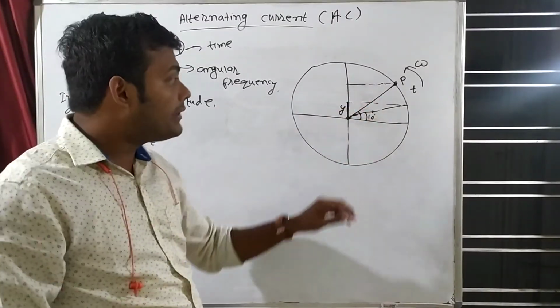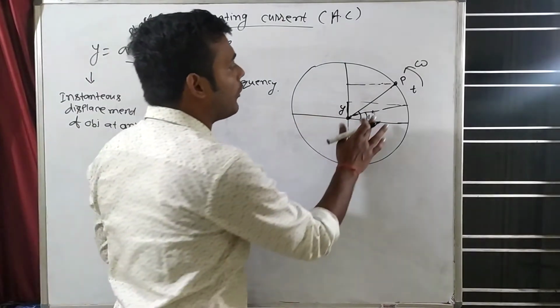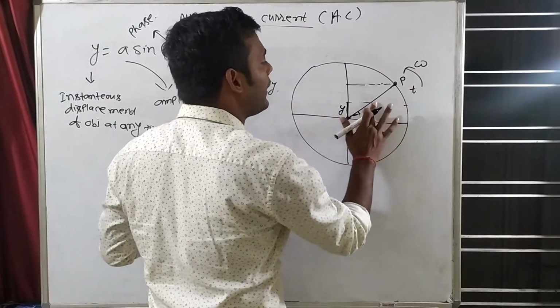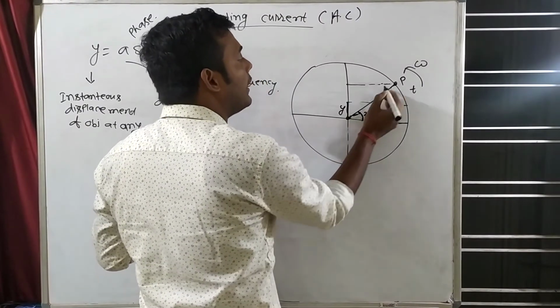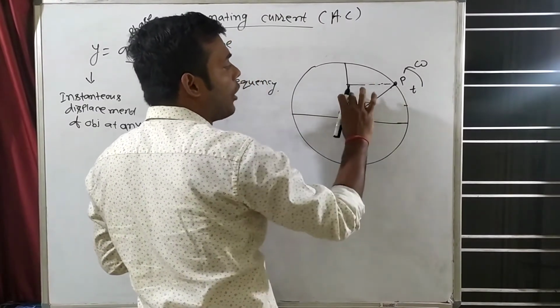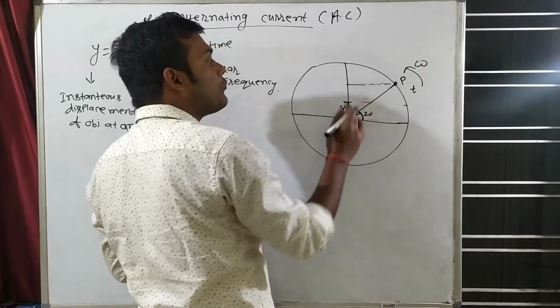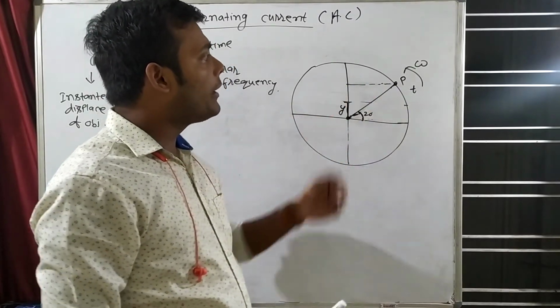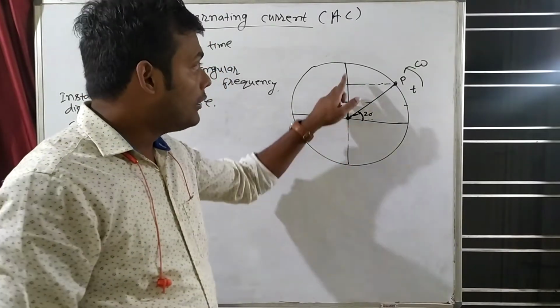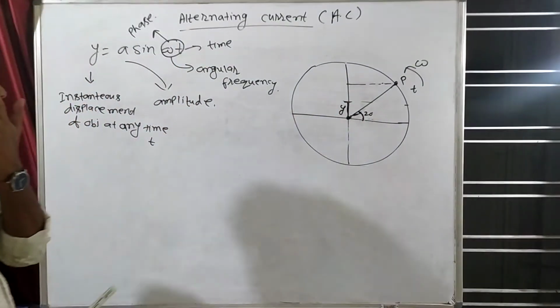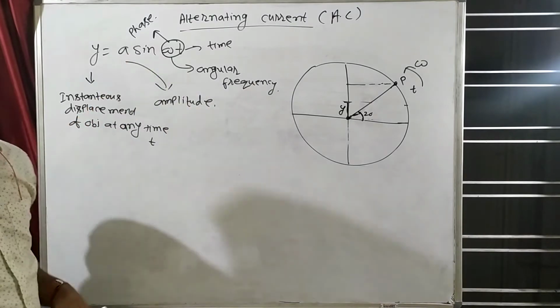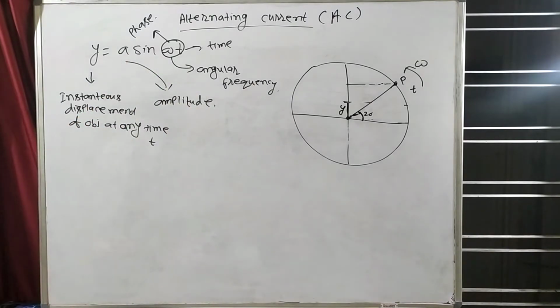When this angle becomes 20 degrees, now see, this y will increase from here to here. If this angle becomes 90 degrees, this y will come here. Actually, this is moving like a sine function, no? So this will move like a sine function.